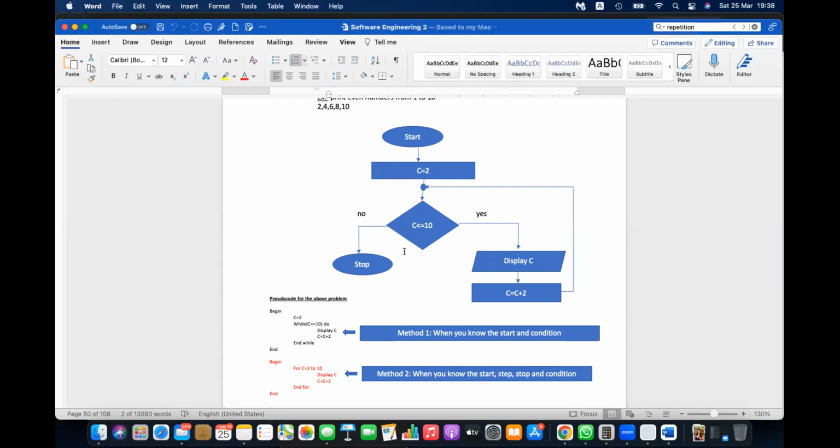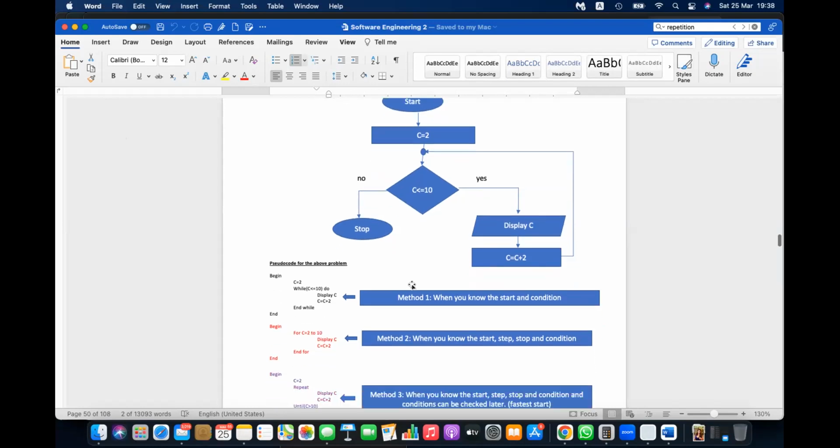Okay, then anyway, in this repetition, this pseudocode, we already discussed pseudocode, but in repetition, there are different formats.